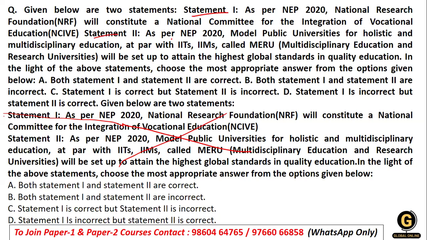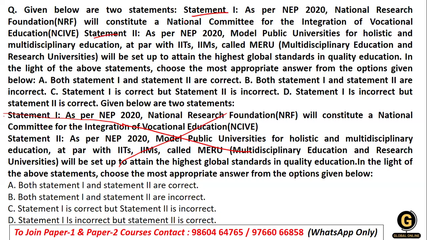Statement two says that under NEP 2020, model public universities are holistic and multidisciplinary and are at par with IITs and IIMs, with respect to multidisciplinary education and research universities. Actually, the explanation and some of the concept is not clear with the question. So don't worry, I'll put this up later so that it will be easily clear to you.